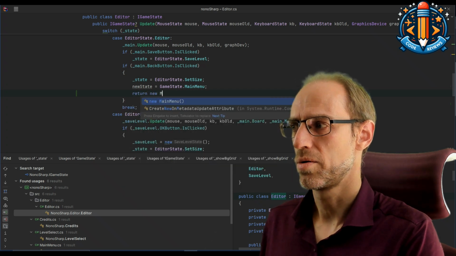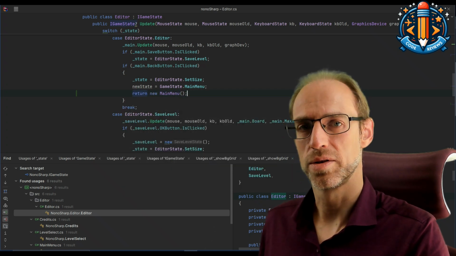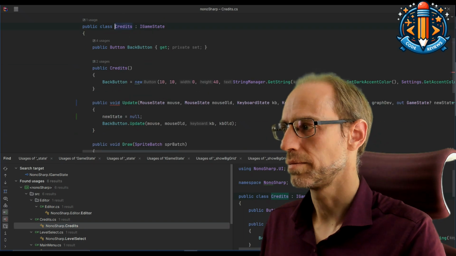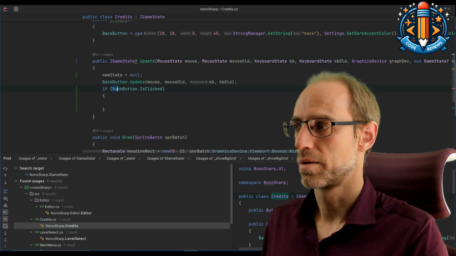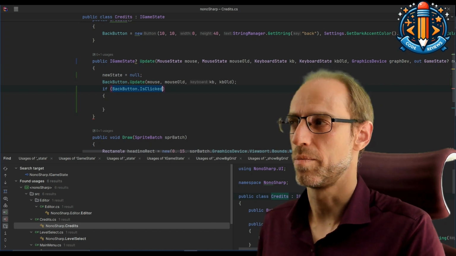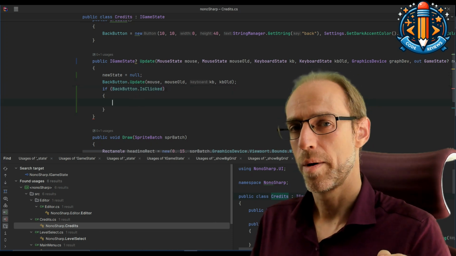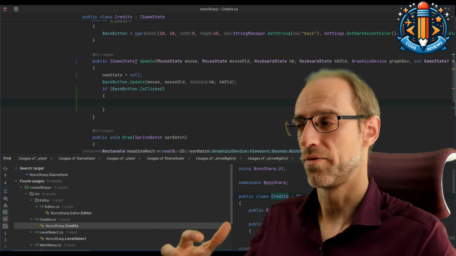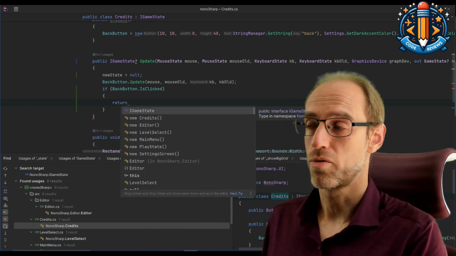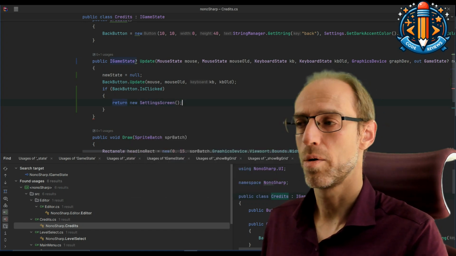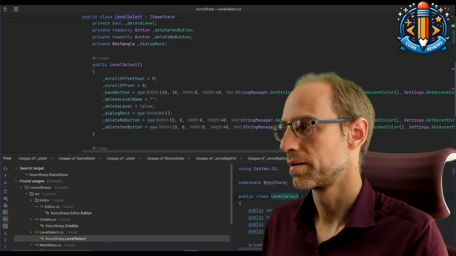So we can return a new main menu instead. And usually we have to take this piece of code that looks at the button being clicked, which, remember, was part of this if-else-if stuff that is now happening inside of this update method. I'll just say if we are in the credits, we go back to a new settings screen.